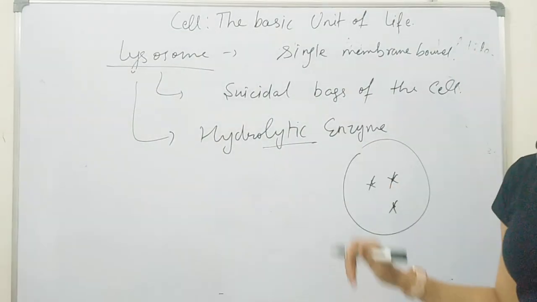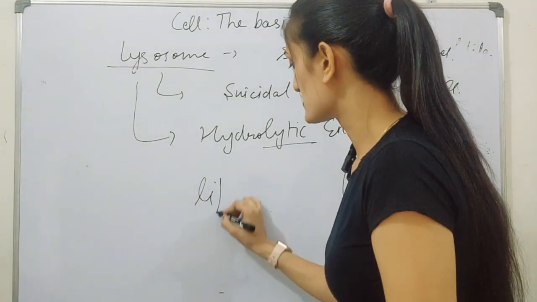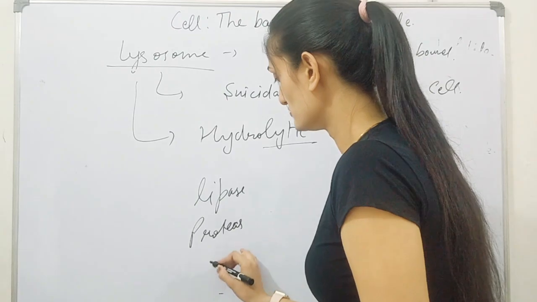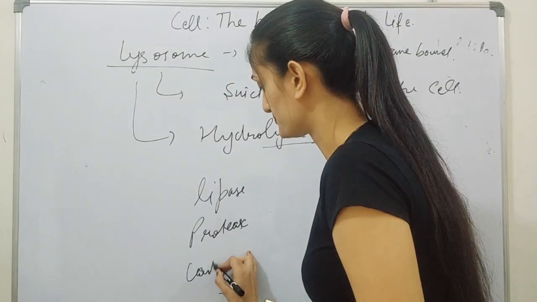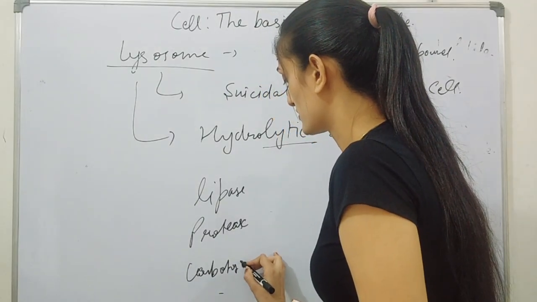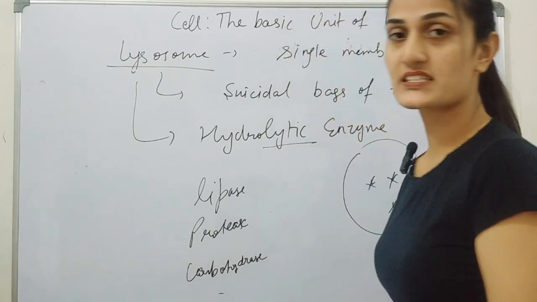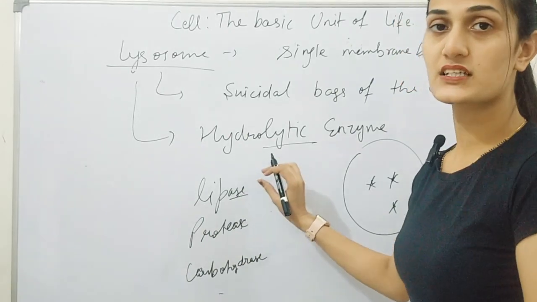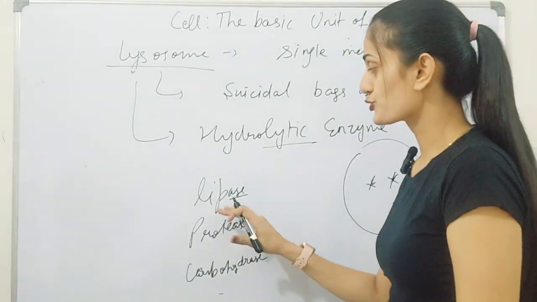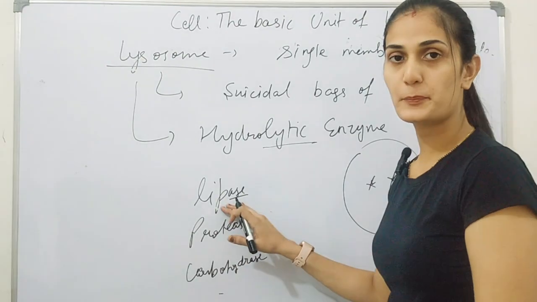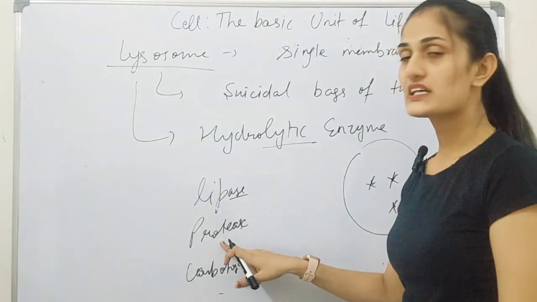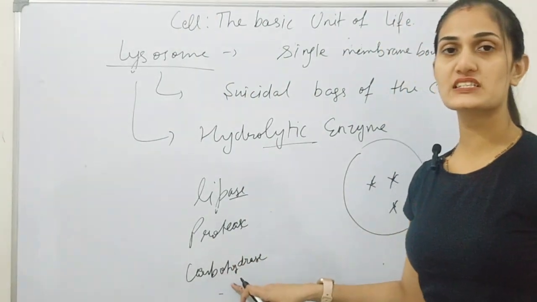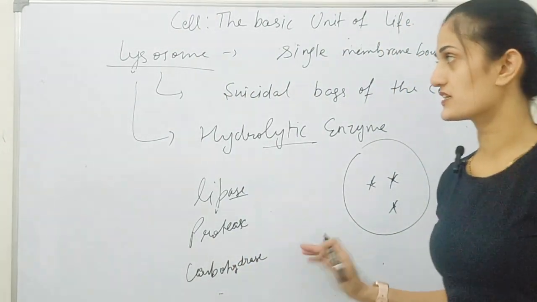These hydrolytic enzymes are lipase, protease and carbohydrases. This ase suffix stands for the family of enzymes and ase means digesting enzymes. So the name lipase means lipid digesting enzyme, protease means protein digesting enzyme and carbohydrase means carbohydrate digesting enzyme.